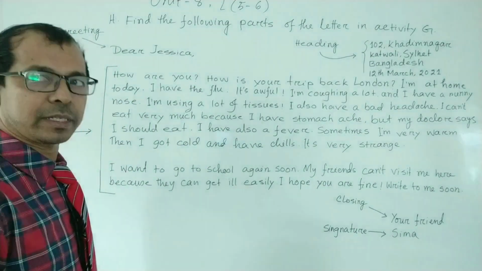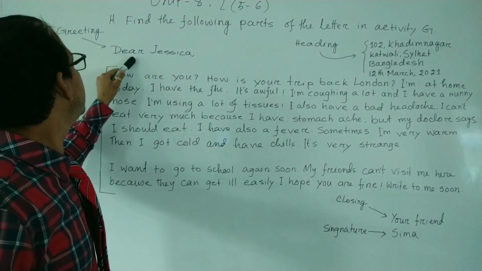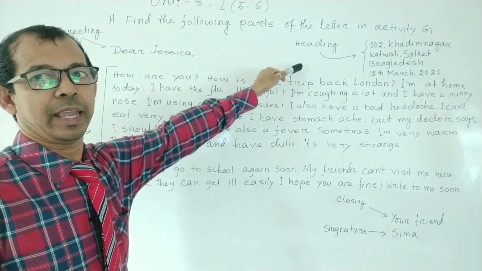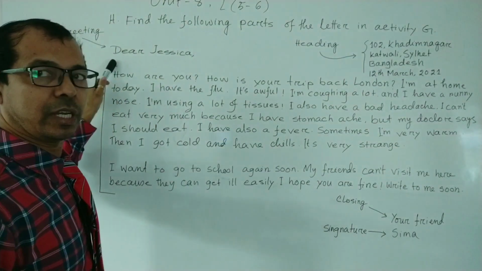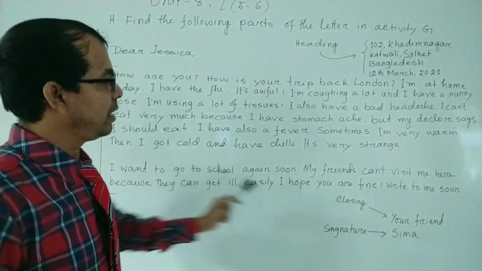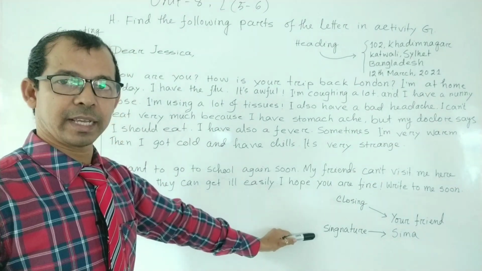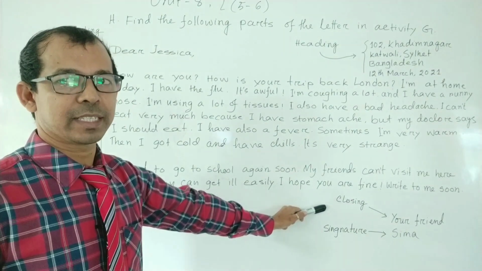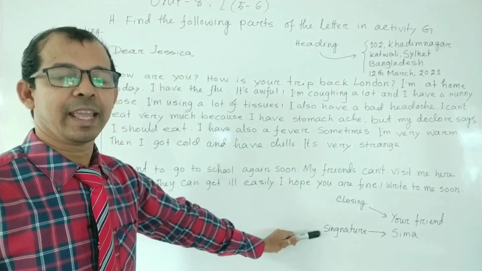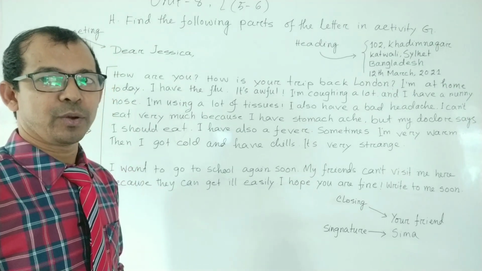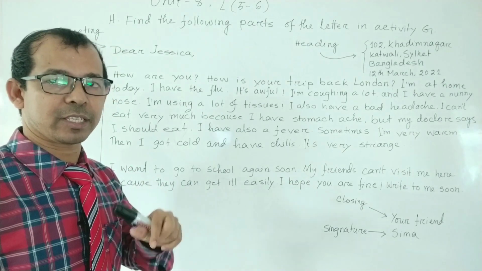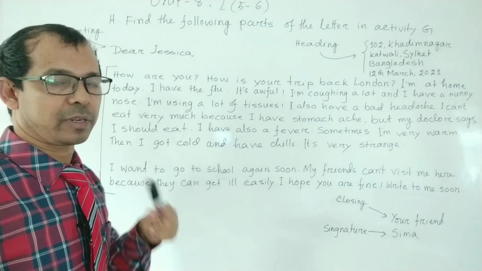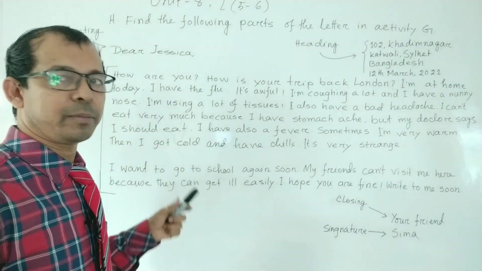Okay, my dear student, and the parts are: this is heading, salutation, body, then closing, then signature, then superscription. Closing is also called subscription. Superscription means what we write on the envelope, that means the address of the sender and receiver on the envelope. So again I am telling the parts of the letter.